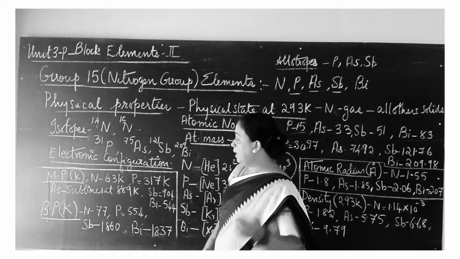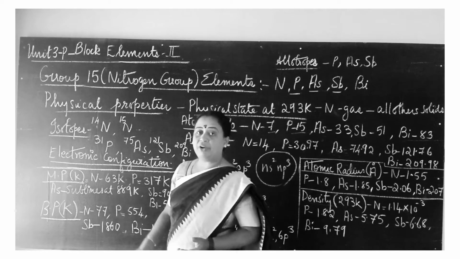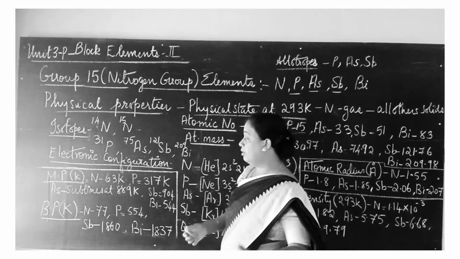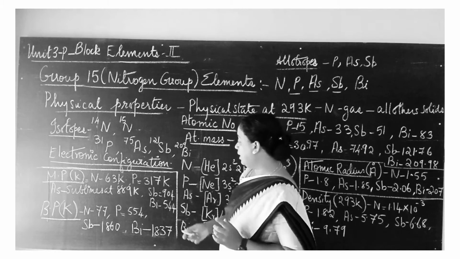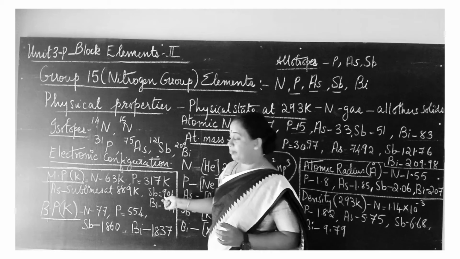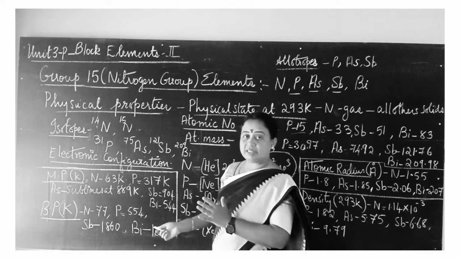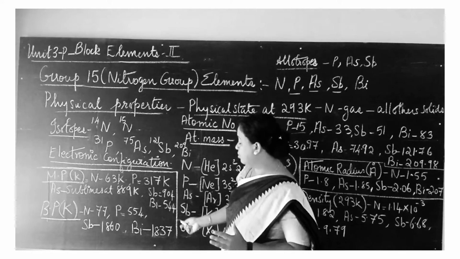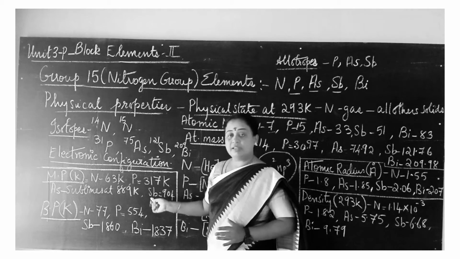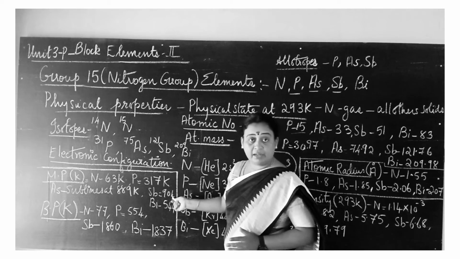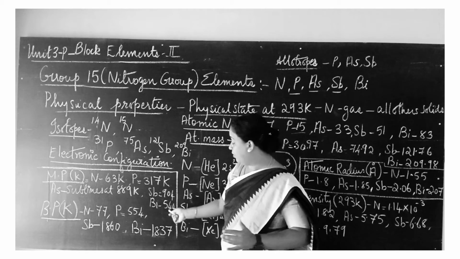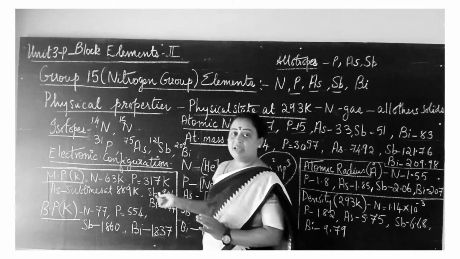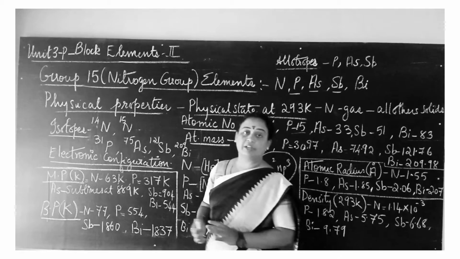Coming down the group, the melting point of the elements increases. That is the general trend. Up to antimony the melting point increases, but from antimony to bismuth the melting point decreases. You can see the melting point of antimony is 904, whereas for bismuth it decreases to 544. So there is a slight variation when it comes to bismuth and antimony.